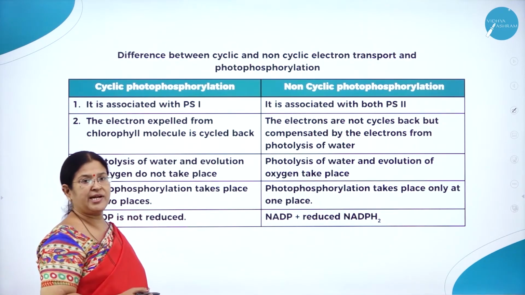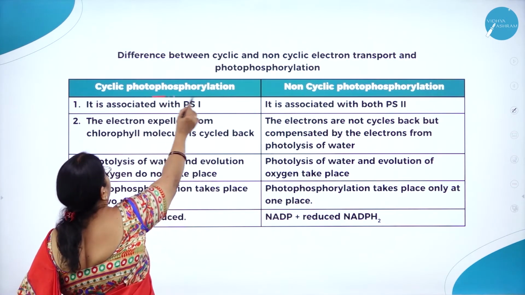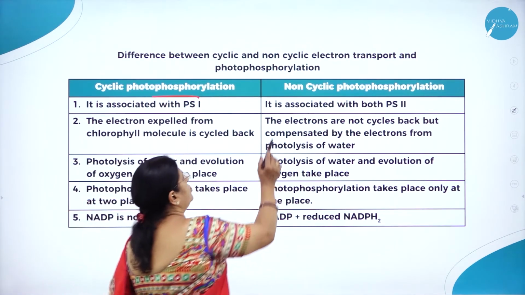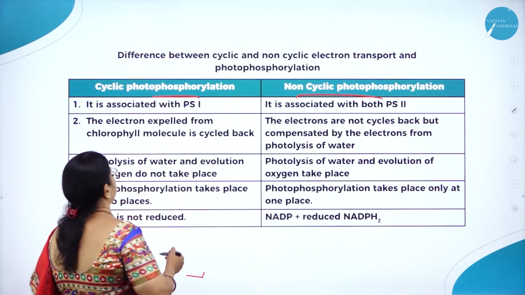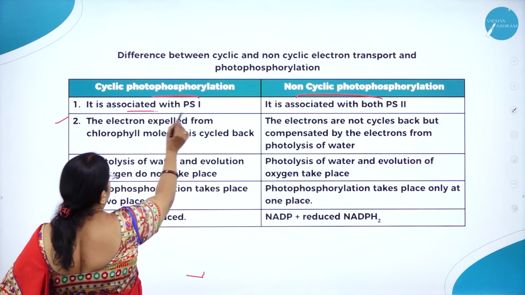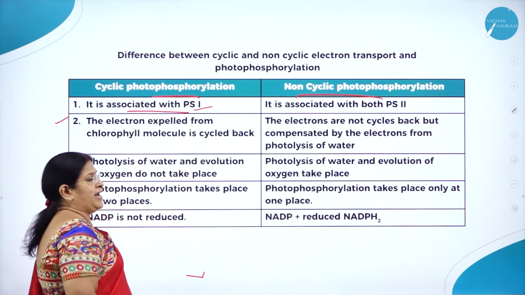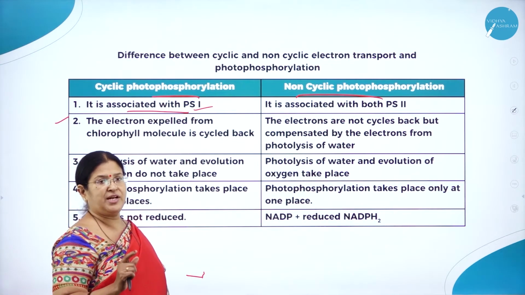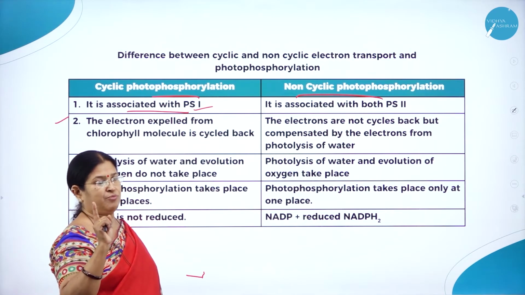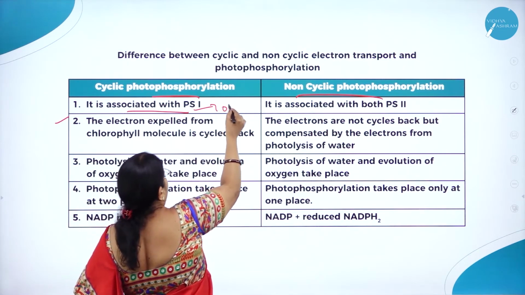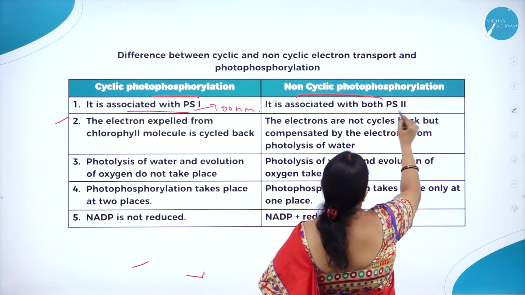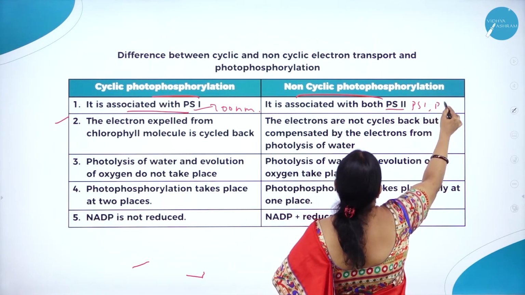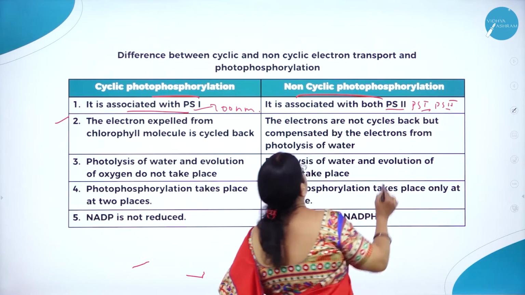Then let us understand the difference between cyclic photophosphorylation and non-cyclic photophosphorylation. This is one which is usually asked in the examination. So cyclic is associated with photosystem 1. As we know, cyclic photophosphorylation involves only photosystem 1 of 700 nm. Whereas non-cyclic is associated with both PS1 and PS2, photosystem 1 and photosystem 2.